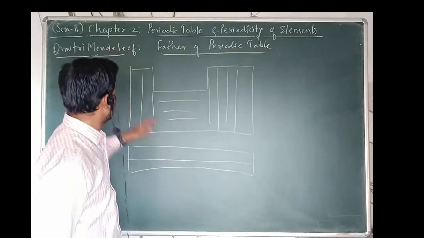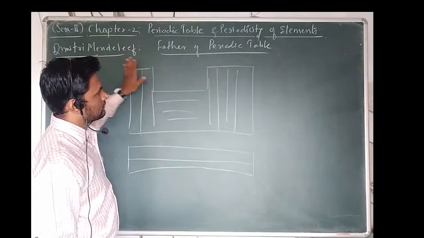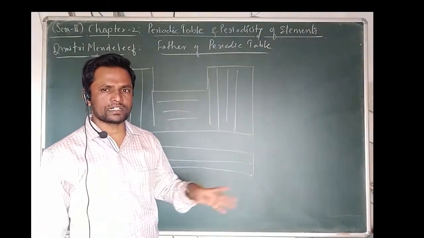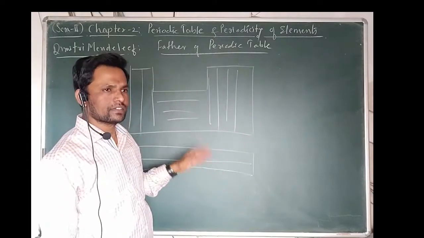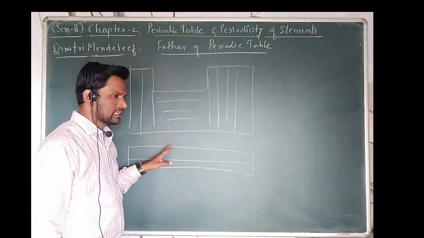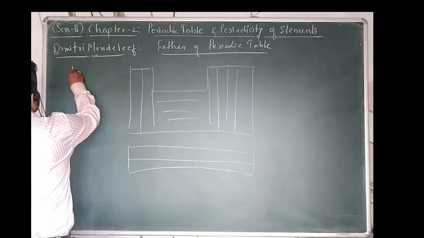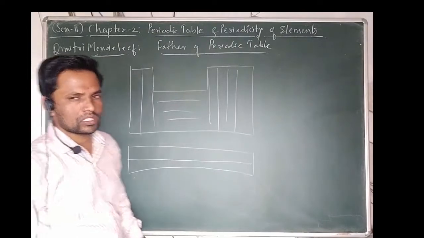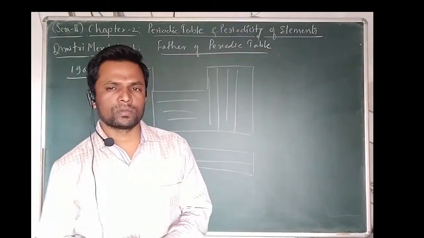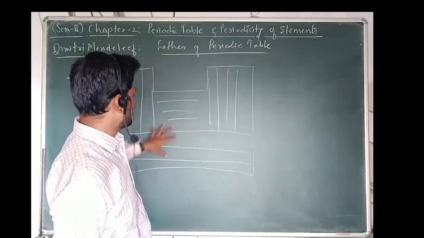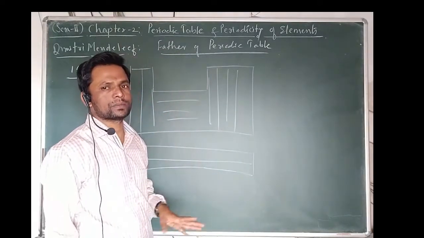Before that, as we know, Mendeleev was the father of the periodic table, with now 118 elements, and some more elements are still going to be discovered. In 1906 Mendeleev got the Nobel Prize for this periodic table invention. So, this is the basic idea about the history of the periodic table.